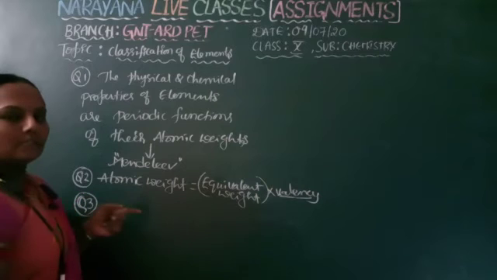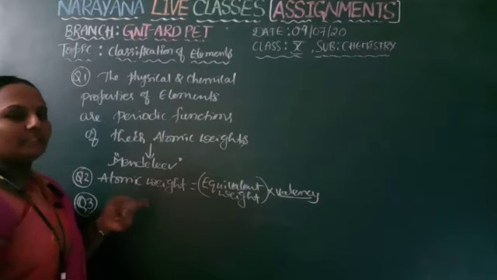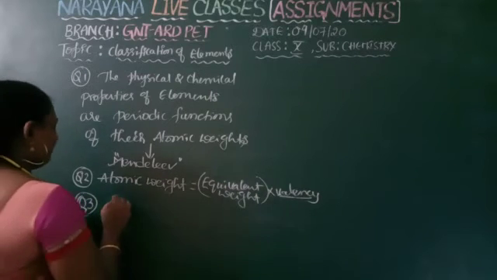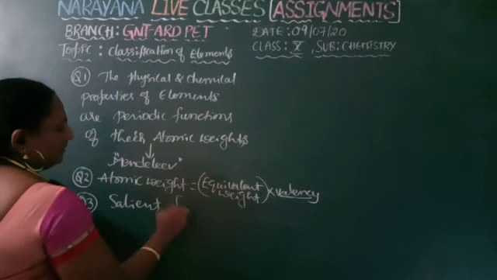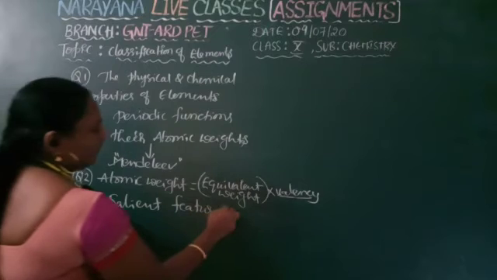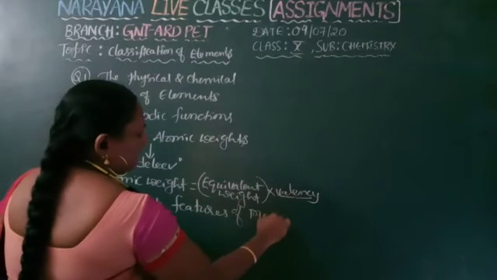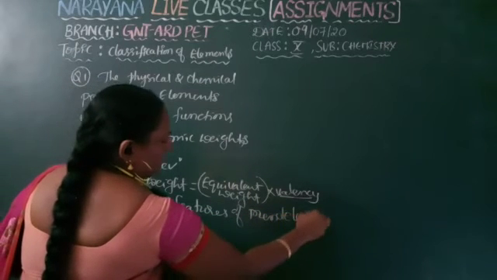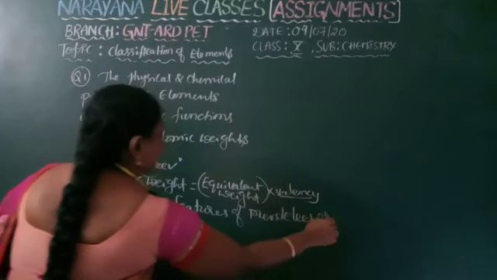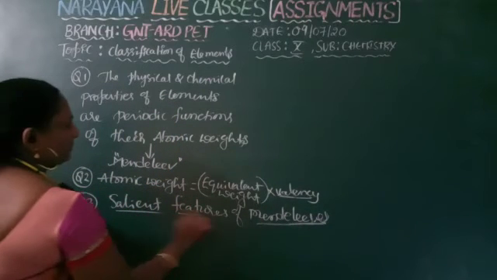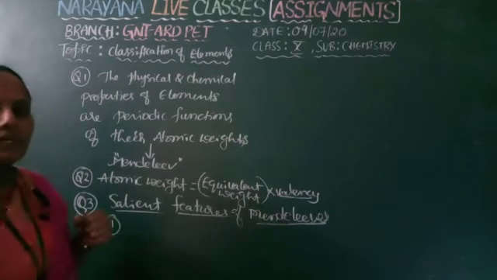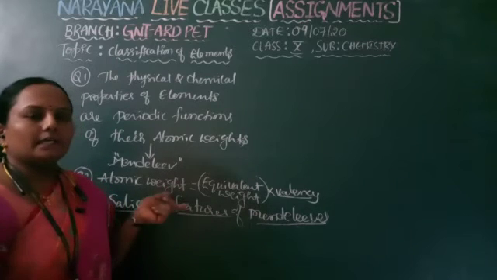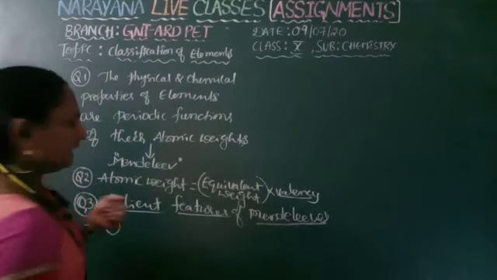Next question is, what are the salient features of Mendeleev's periodic table? So the salient features of Mendeleev's periodic table are, first one, he tabularized the elements into groups and periods.